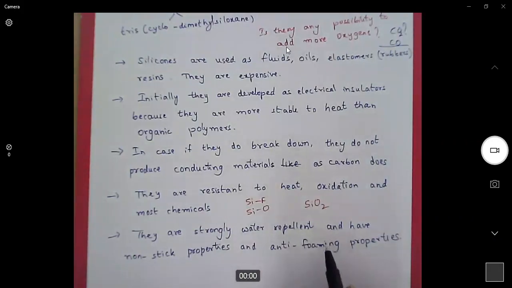So they are hydrophobic in nature. That is why they are mostly applied in non-sticky applications, electrical insulation applications, heat resistant applications, or fire resistant applications. Havells produced wires that do not catch fire, right? I expect you all might have seen that ad.